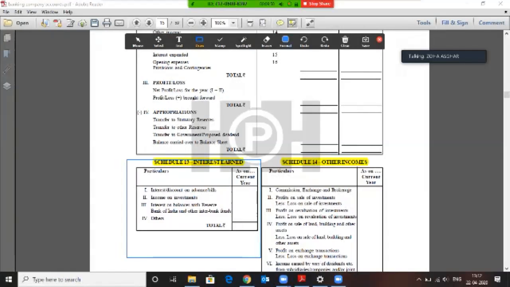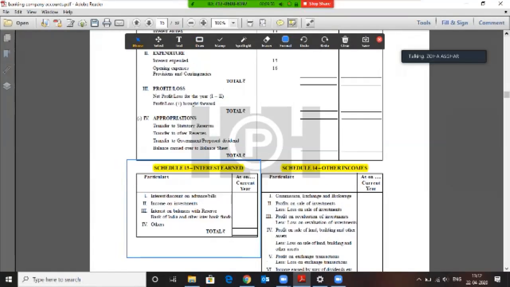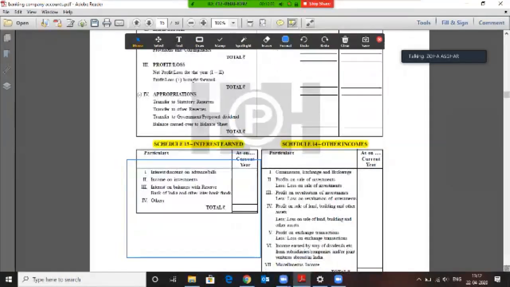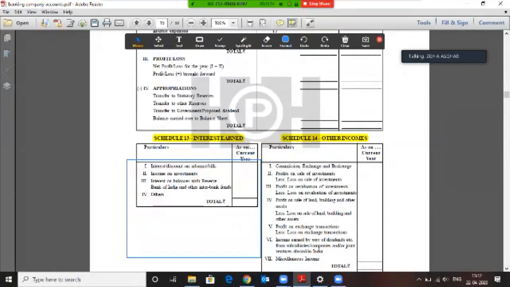What do we have next? First you have interest earned, then you have other incomes. What are other incomes? You can see in schedule 14. Other incomes are commission, exchange and brokerage, profit on sale of investments. If it is a loss on sale, then of course you are going to lessen it. All right.